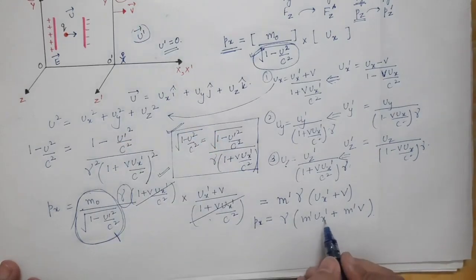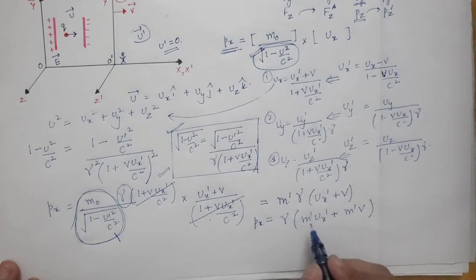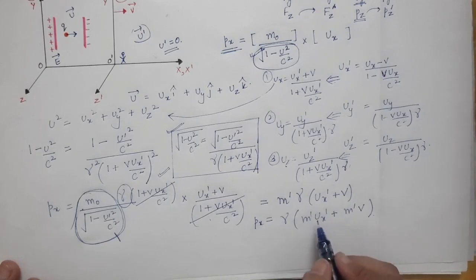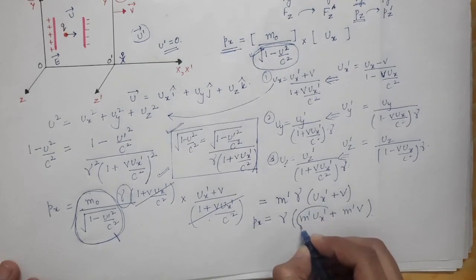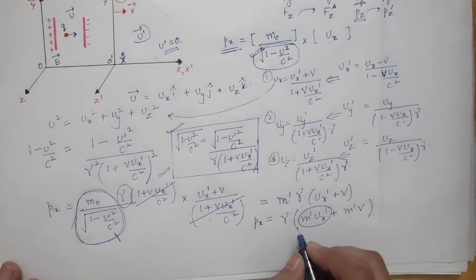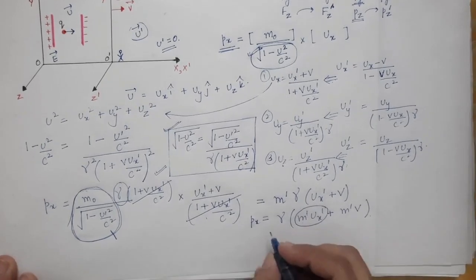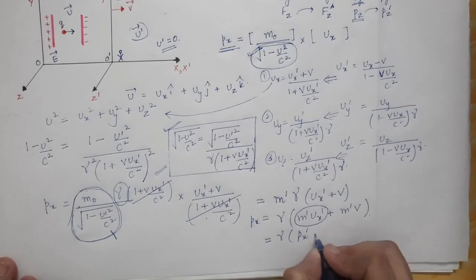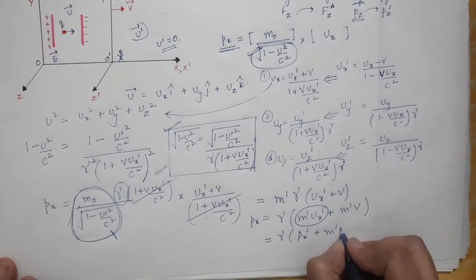So mass into velocity will be the momentum in S prime frame. So this will be the x component of the momentum in S prime frame, written as gamma times px prime plus m prime times v.